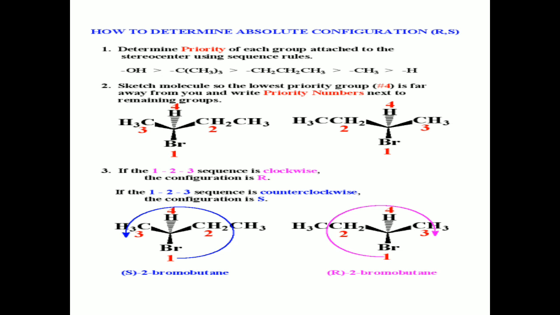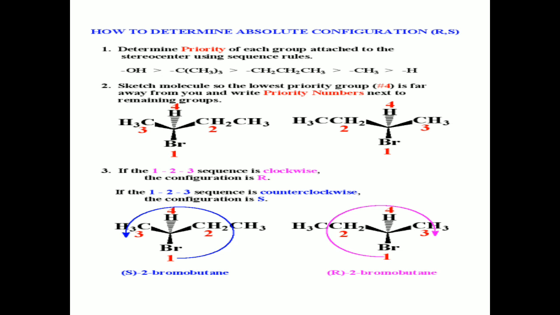So if the direction of priorities from first to last is anti-clockwise, that configuration is termed as S configuration.